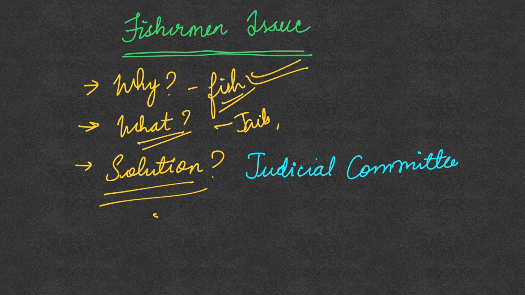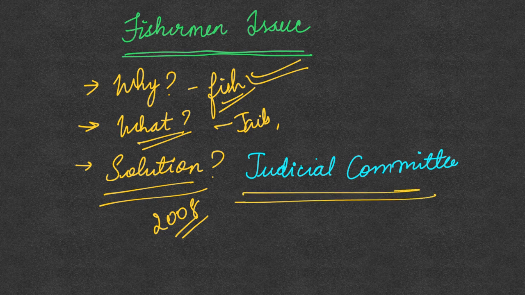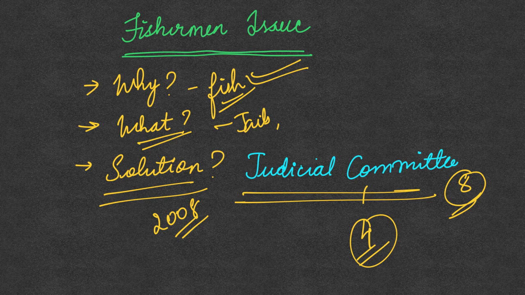Way back in 2008, both India and Pakistan came forward and formed what is called a judicial committee. This judicial committee comprises 4 retired judges from each country, so there will be 8 judges. These judges visit the other country, and when they visit, they visit the prisons where the fishermen have been held.